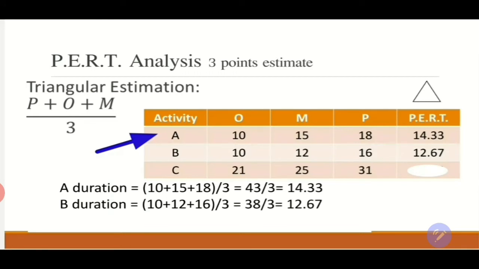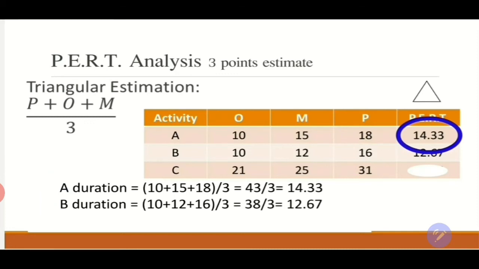So using the formula, the PERT duration for activity A will be 10 plus 15 plus 18 over 3. That will be 43 over 3, which is 14.33.